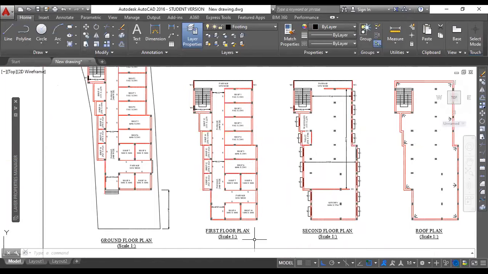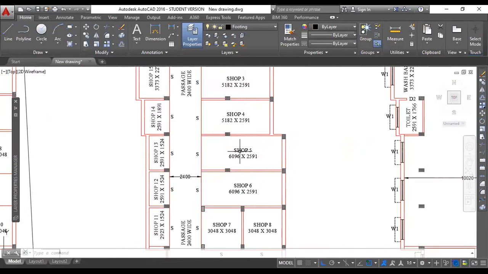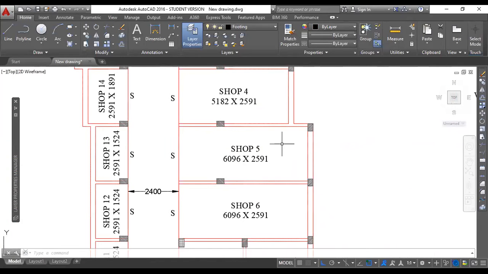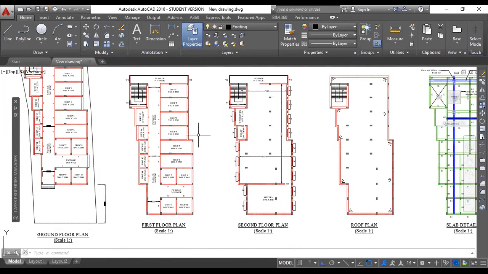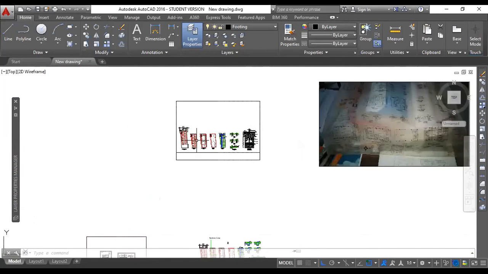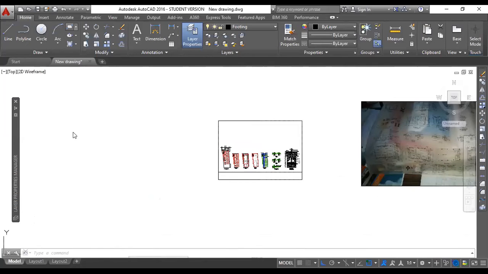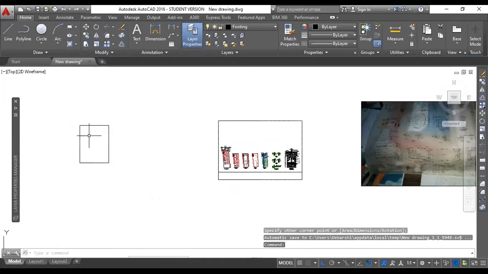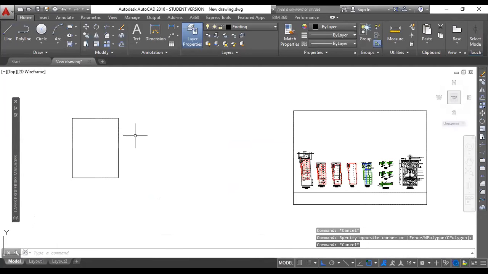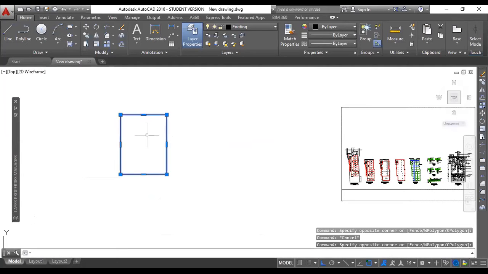Now I will print this particular drawing on an A4 sheet and submit it to the client, so this text will be visible on that sheet. If the client asks me to submit this drawing on an A3 sheet, then let me draft it exactly.